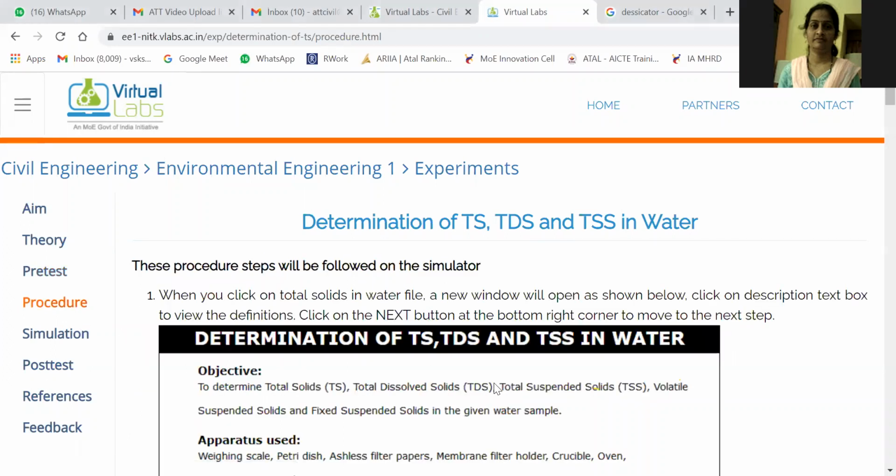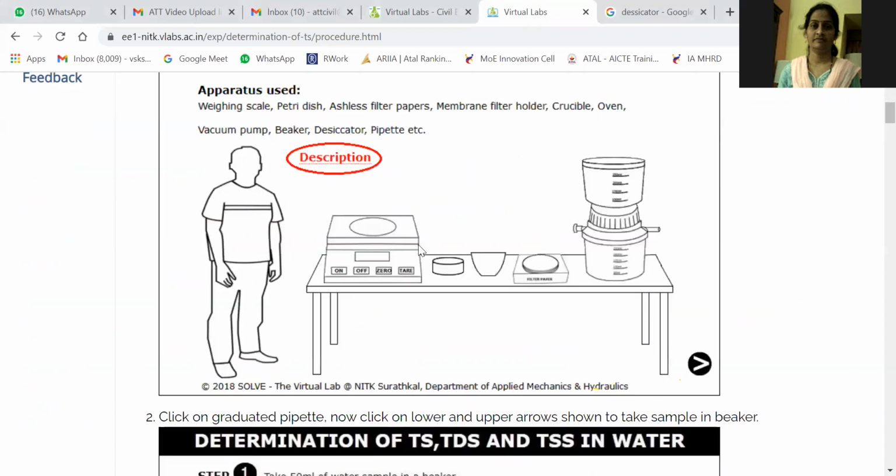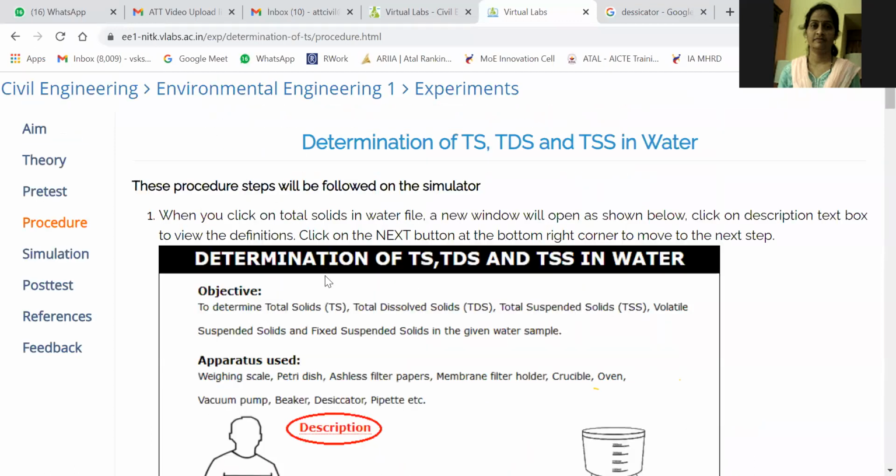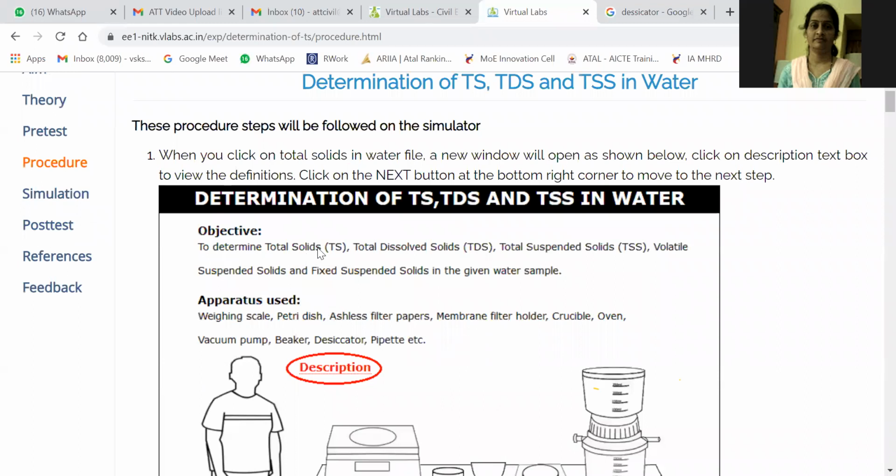Now here the procedure is given, how to perform this experiment. This is the weighing balance, and this is the Petri dish. The objective is to determine total solids, total dissolved solids, total suspended solids, volatile suspended solids, and fixed suspended solids in the given water sample. The apparatus required are a weighing balance, Petri dish, filter paper, membrane filter holder, crucible, oven, vacuum pump, beaker, desiccator, and pipette.